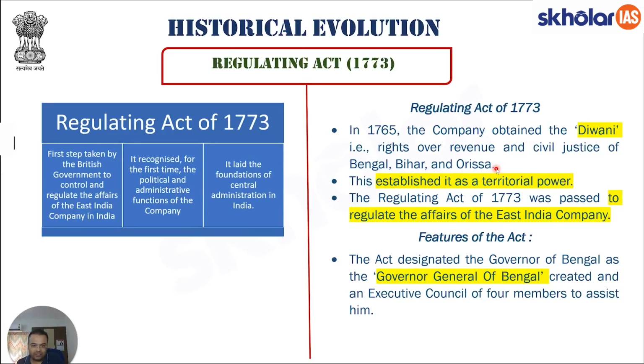What exactly were the provinces where they were administering this? They had the Diwani rights of the Bengal region, Bihar region, and Orissa region. A very important point that we need to keep in mind. What exactly was the idea? The idea was pretty simple, that now we would need to take very measured steps towards territorial expansion in India.